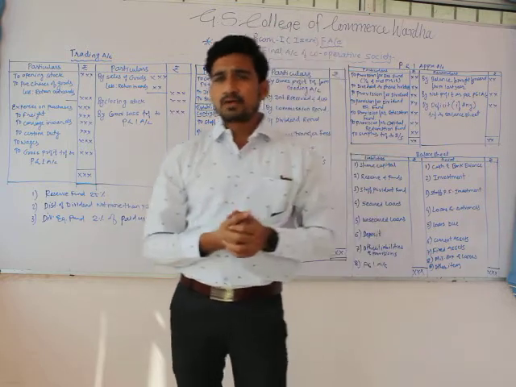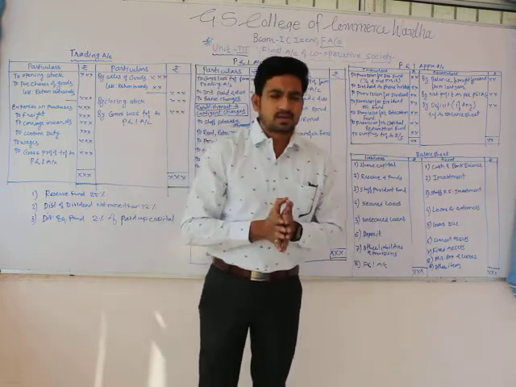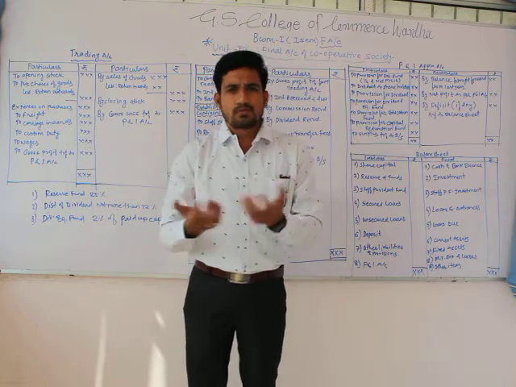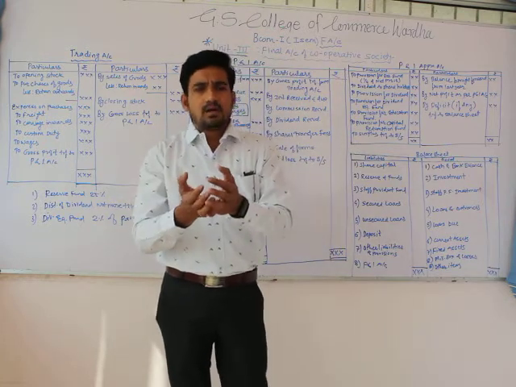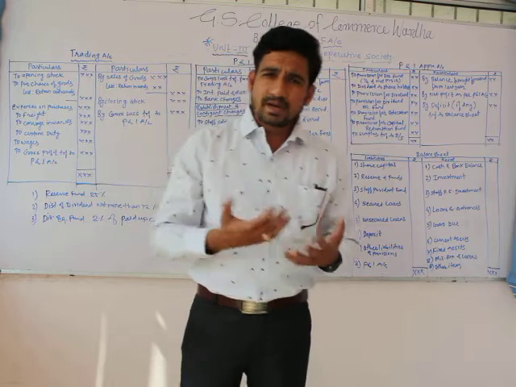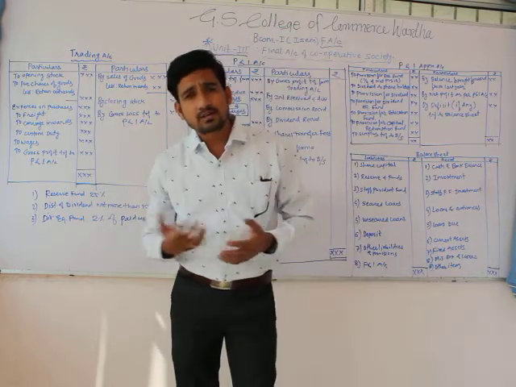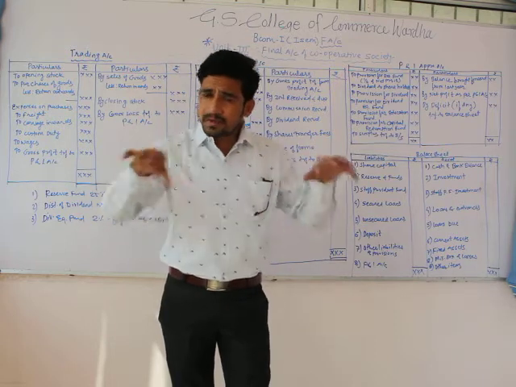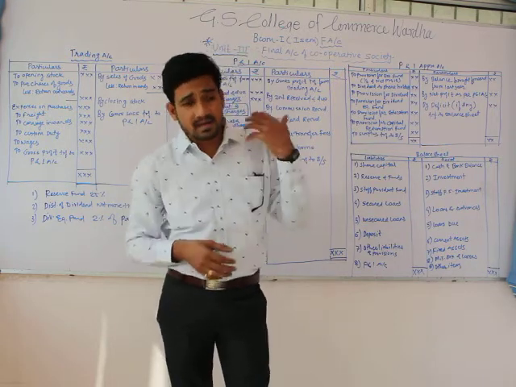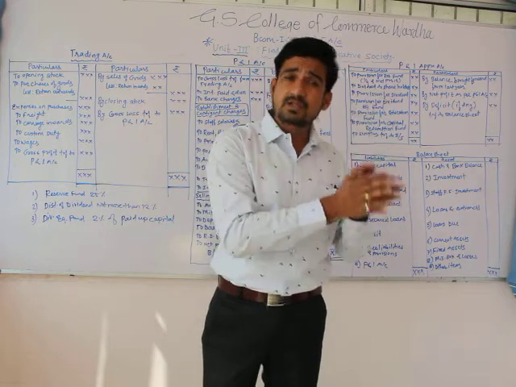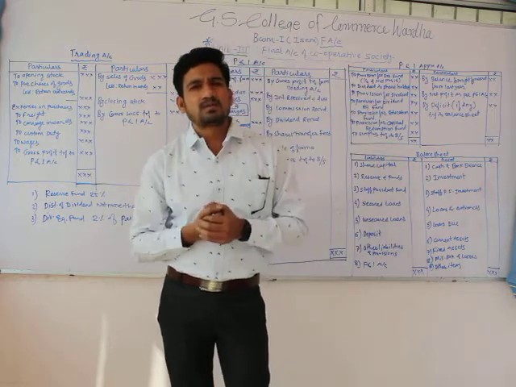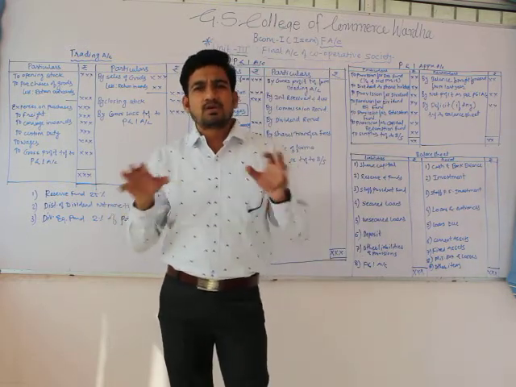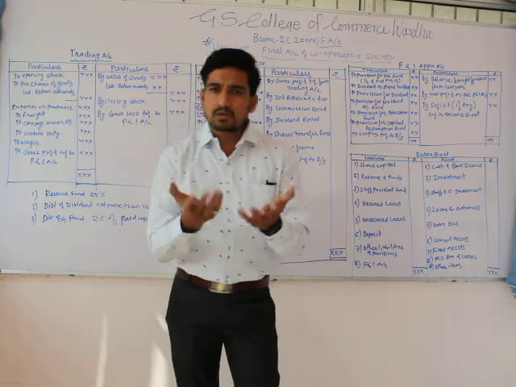As I mentioned earlier, what is a cooperative society? A cooperative society is actually a group of members who come together. They want to trade something, they want to manufacture something, and the profit they earn, they are going to distribute among themselves. They can also retain that profit, reinvest that profit, and expand their business. So this is actually the working of a group for a common purpose. They should have some common purpose.